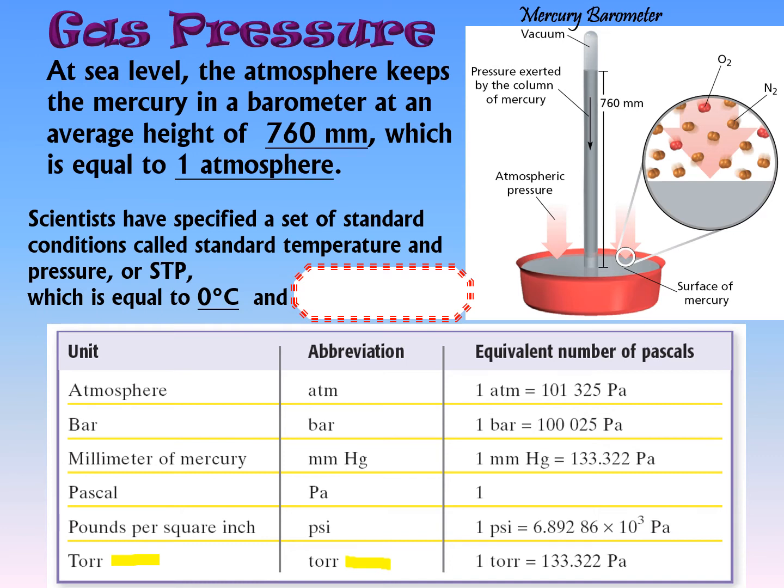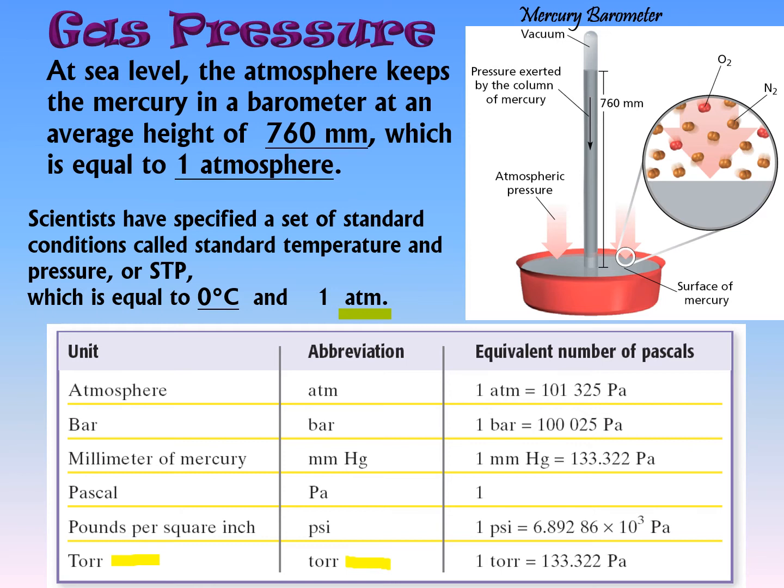We have also come up with a specified set of conditions called STP, which are standard temperature and pressure, which they have set at 0 degrees Celsius and 1 atmosphere. That's the abbreviation there. ATM is the abbreviation for atmosphere. Okay? So I like to use atmospheres whenever possible.